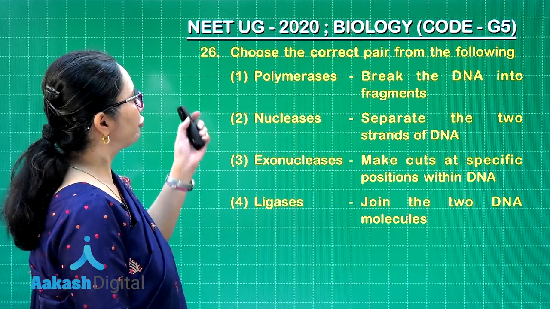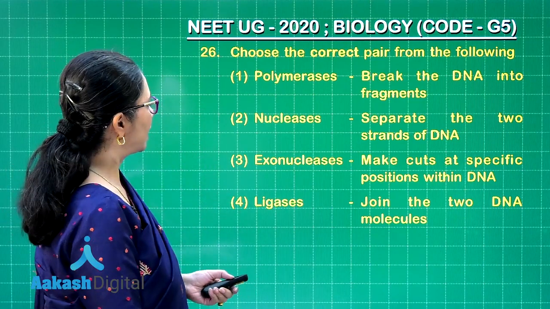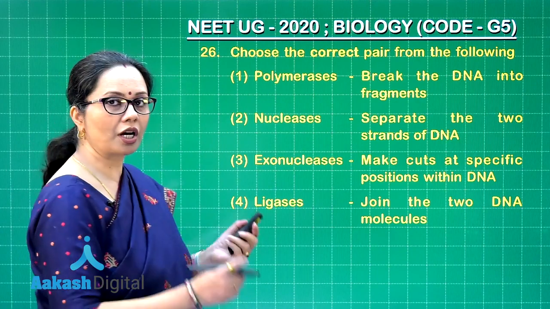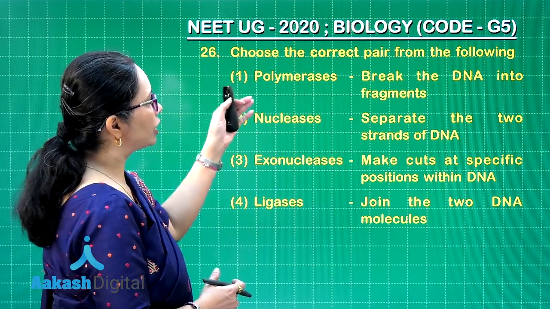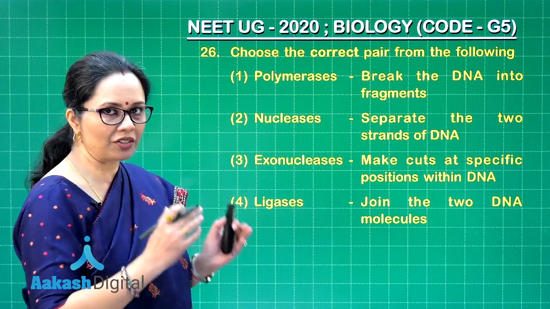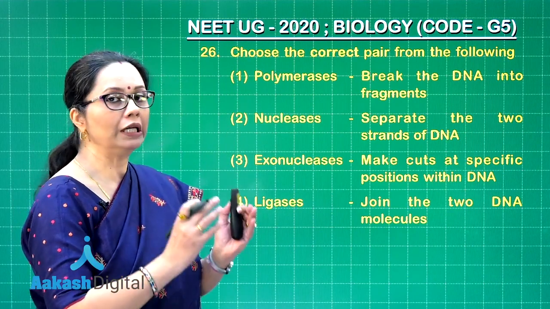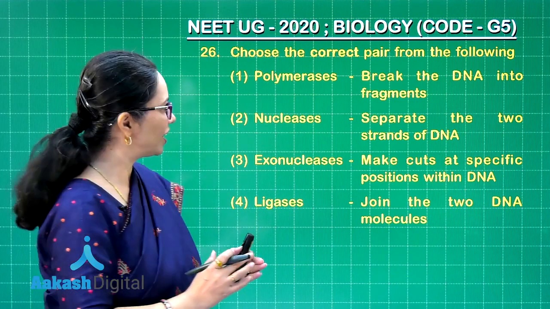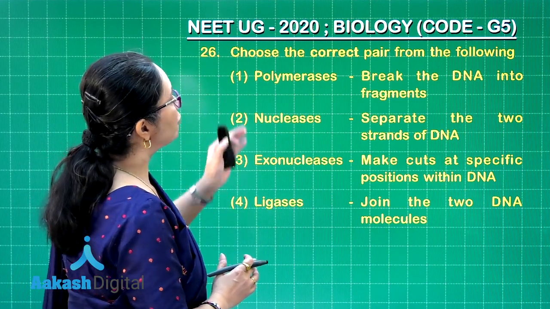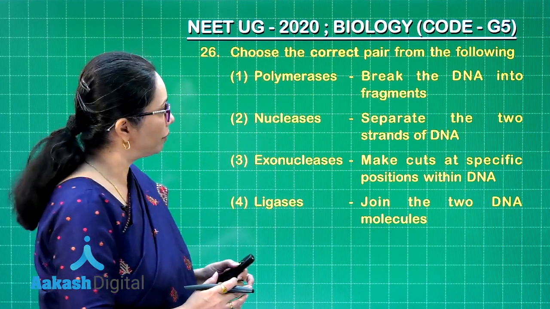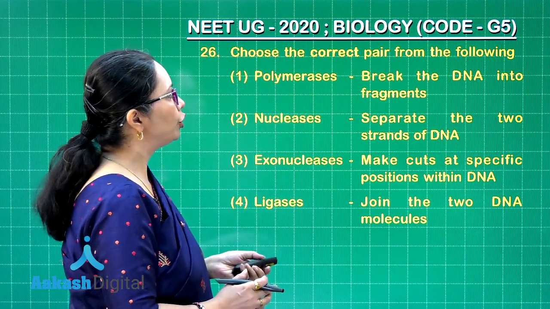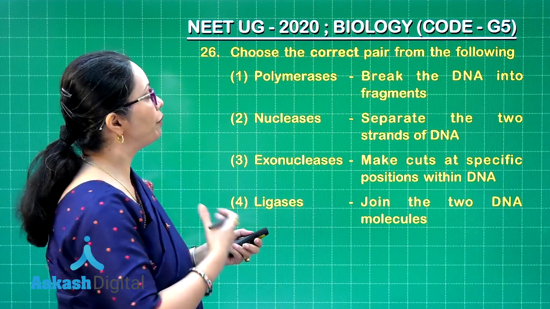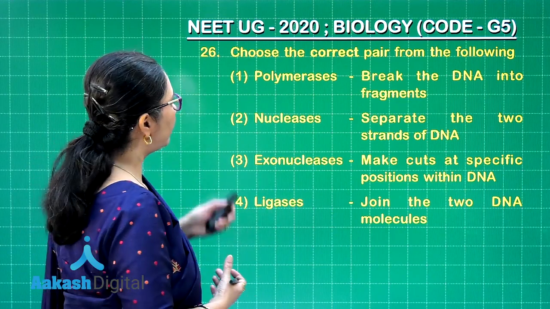Here we have question number 26, and as you can see, this is an important question from biotechnology, where we can see the name of the various enzymes which are part of the genetic engineer's toolkit. Now, in these 4 enzymes, we have to choose the correct pair, right. So, polymerases break the DNA into fragments. No, they are used to make copies of the desired DNA.